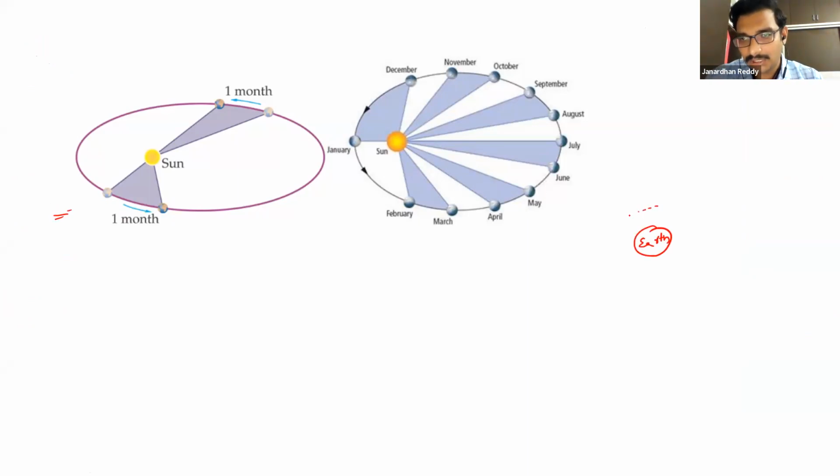Now I am putting a satellite in a circular orbit. This is a circle. What is an orbit? The path in which a satellite will go. Okay, it is a circular orbit. You understand like this. In this circular orbit, if a satellite is rotating around the Earth, why is it not